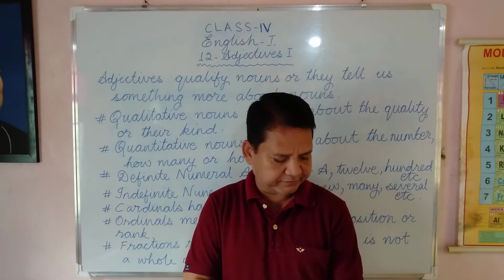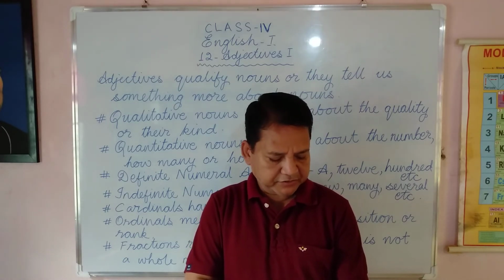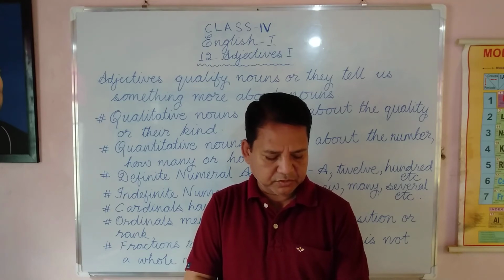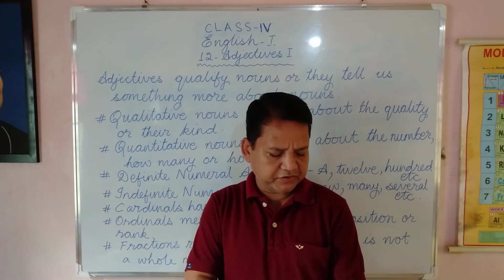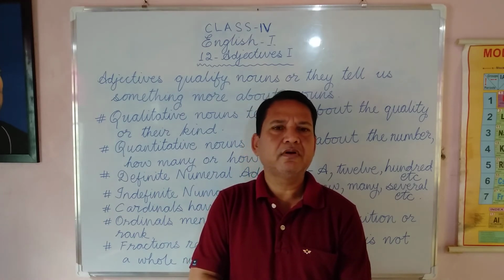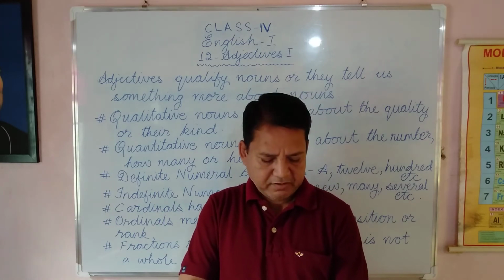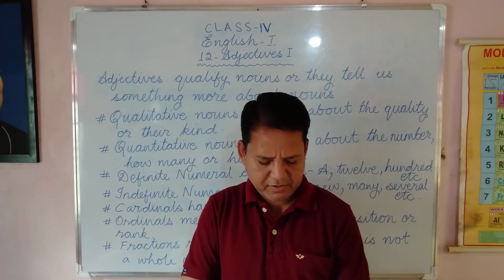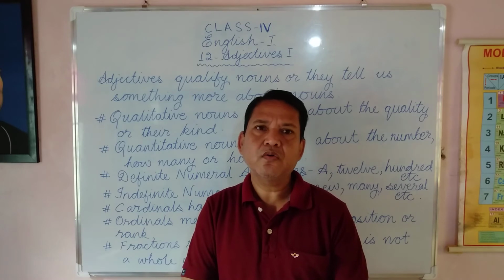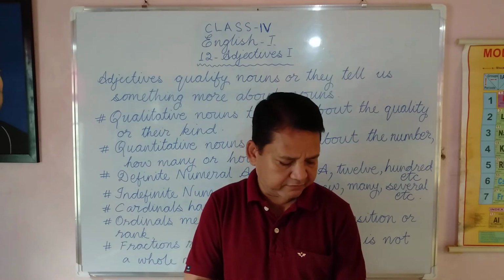Number 4: There are several roads leading to the big city, but this is the shortest. First underlined word is several, quantitative. Next is big, qualitative. Next is shortest, qualitative.